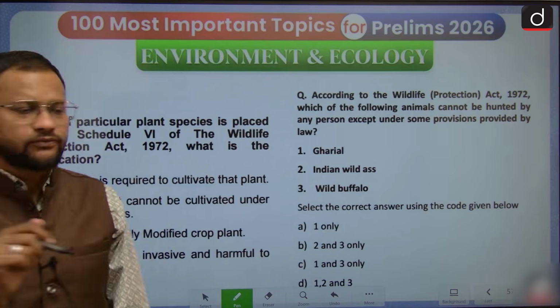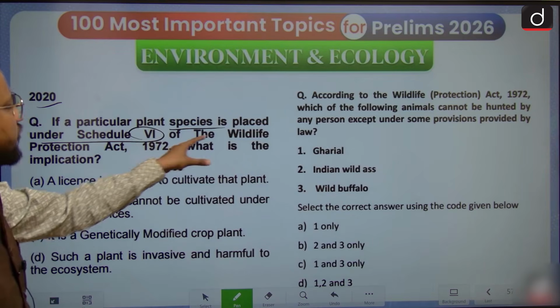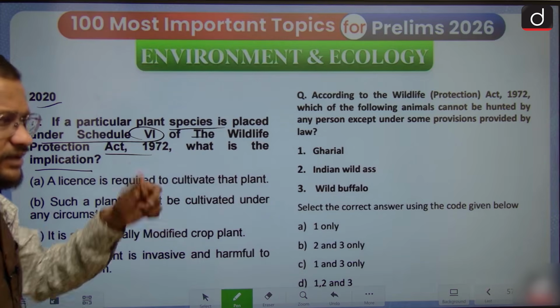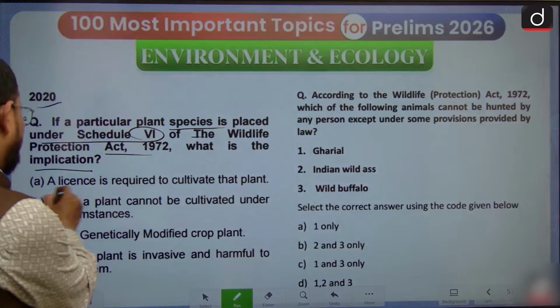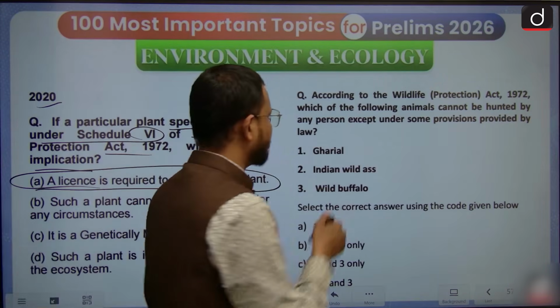If any particular plant species is placed under Schedule 6 of the Wildlife Protection Act 72, what is the implication? It means that plant species needs a license to cultivate. Okay? So a license is required to cultivate that plant. Answer is A. You can go through other options.